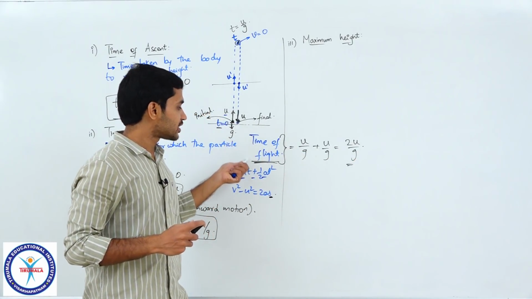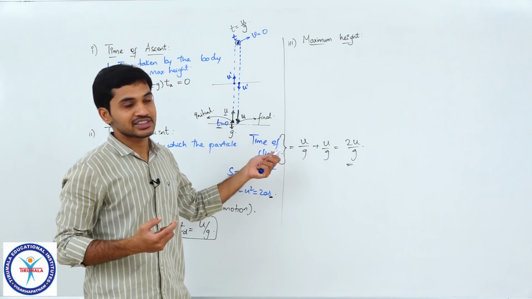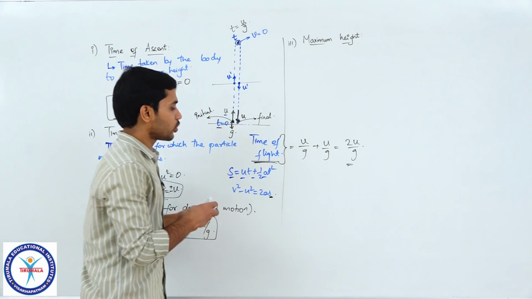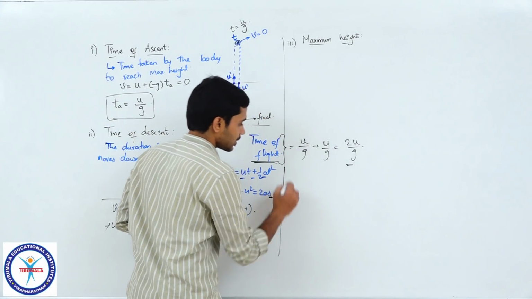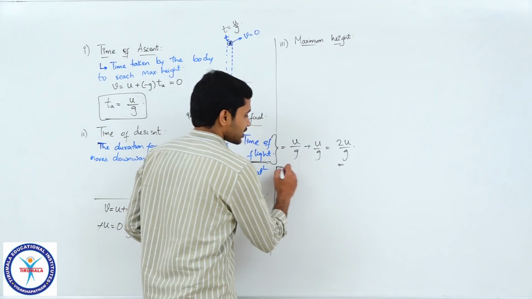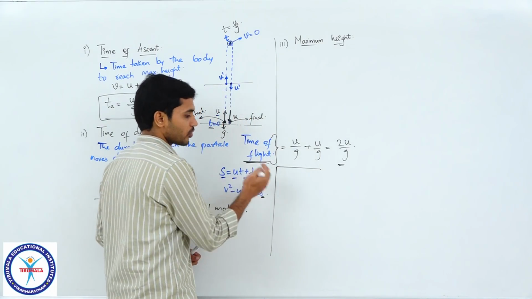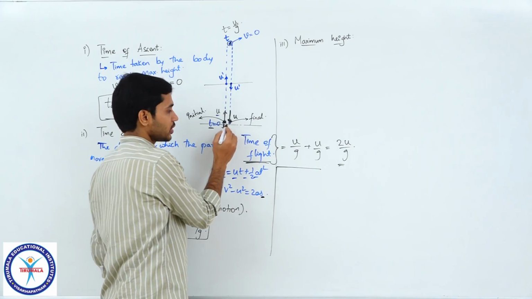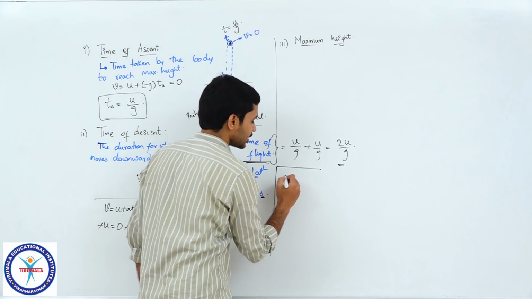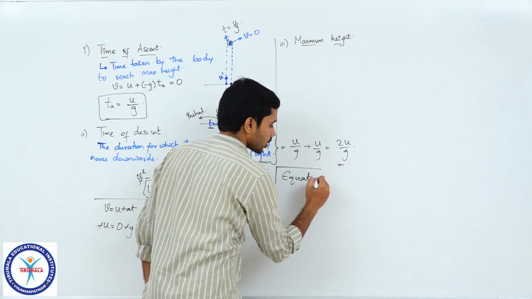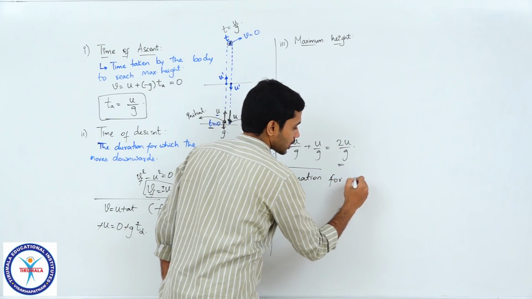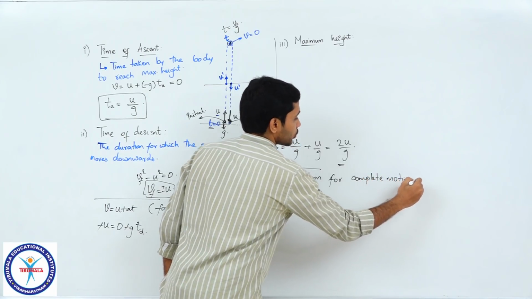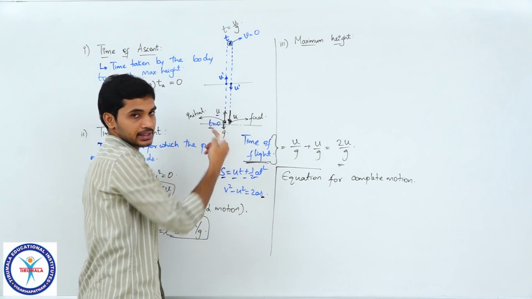In fact, you can calculate this time of flight by writing the kinematics equations for the complete motion. You can write that also. If you want, I will show that to you as well. I will write that down separately. So, let us derive this in a different manner also. Time of flight: you know that the particle starts from here, goes up and returns back, right. Throughout this motion, I will write the equation now for the complete motion. You know that for the complete motion, the time taken is t, right.